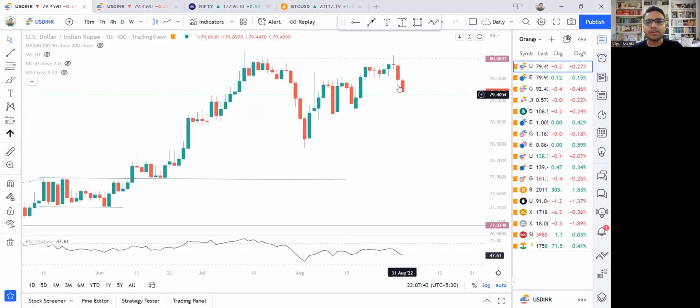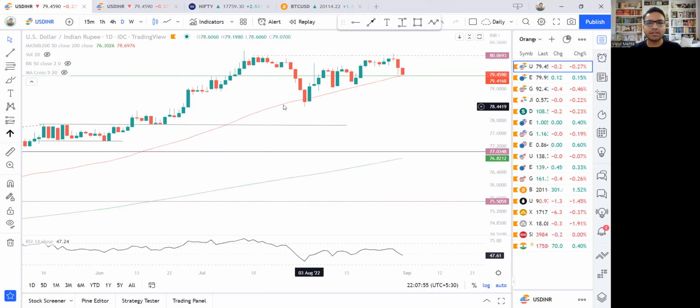So today, the price of dollar INR has fallen significantly from I think 79.67 to 79.4645 where it is. So roughly 20 paisa fall has happened today. But the price is still somewhere at this red line, which is the 50-day moving average. So as long as the price does not fall below it, I'm not particularly bearish on USD INR.